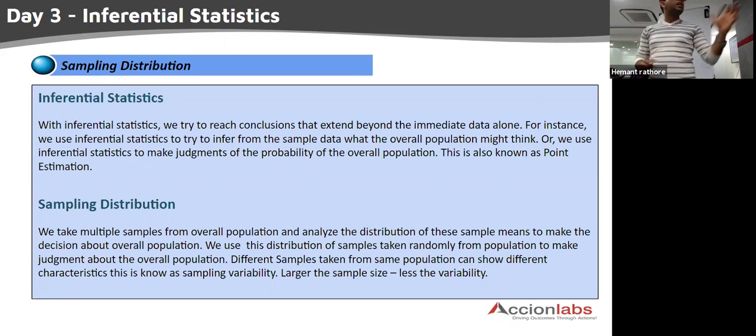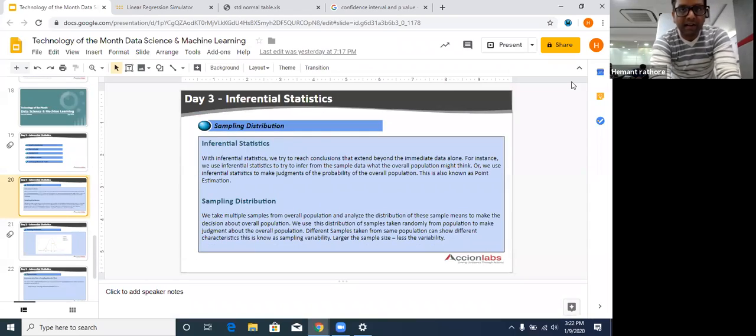Coming to the second point, sampling distribution. In order to understand the working principle of inferential analytics, you will have to understand sampling distribution. Sampling distribution is very important to understand. So rather than going through the definition, let us try to understand it a little bit practically.